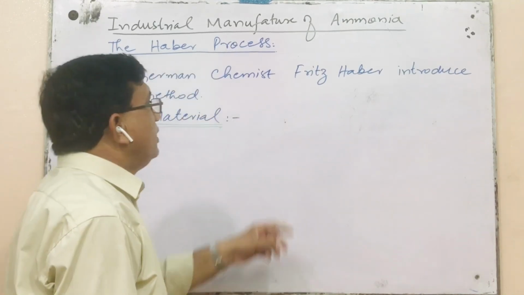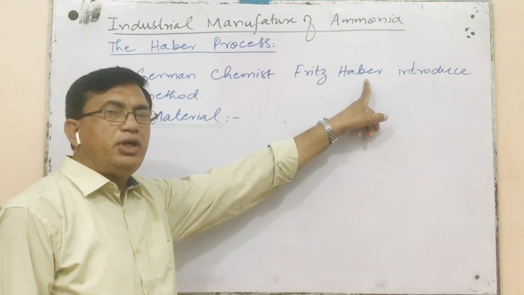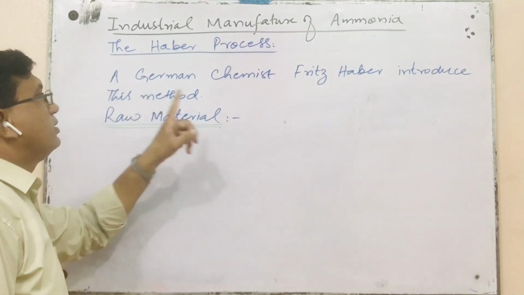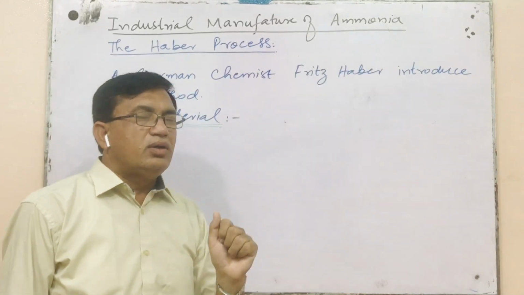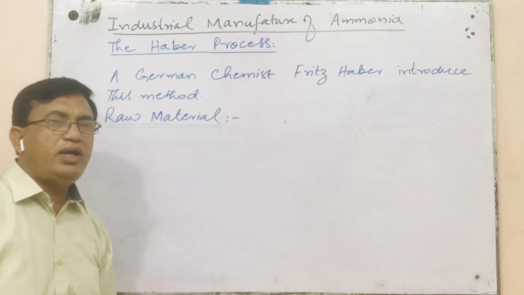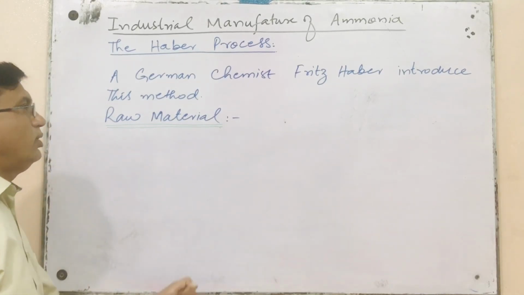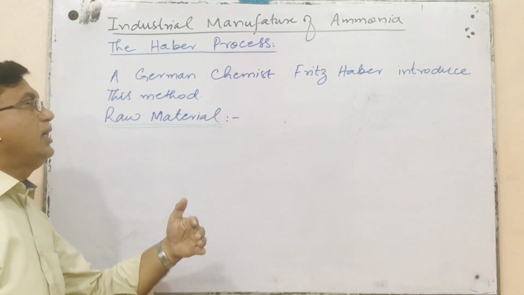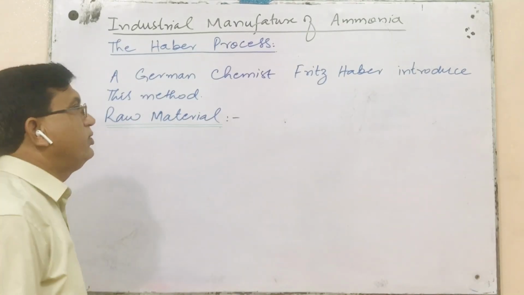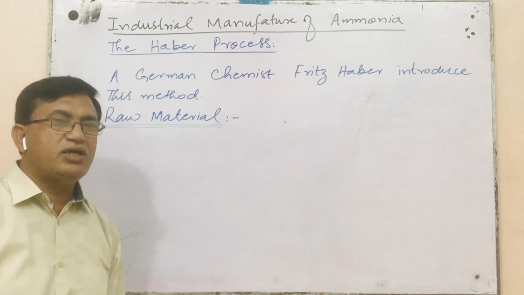That's why Fritz Haber introduced the production method of ammonia for use as an explosive material. But nowadays, as ammonia has a maximum percentage of nitrogen, it is used as a fertilizer.